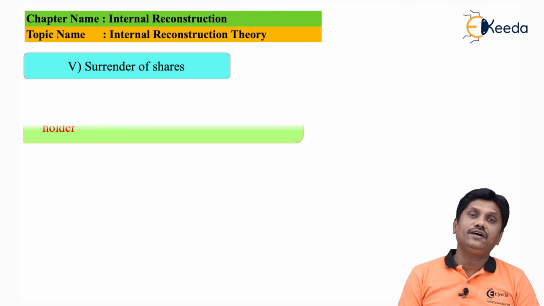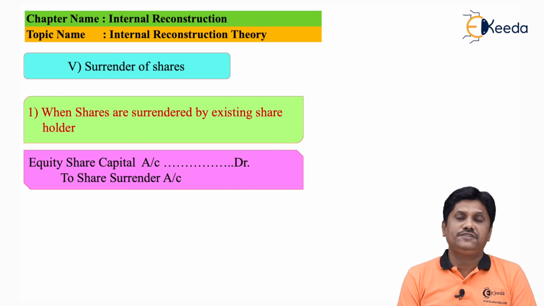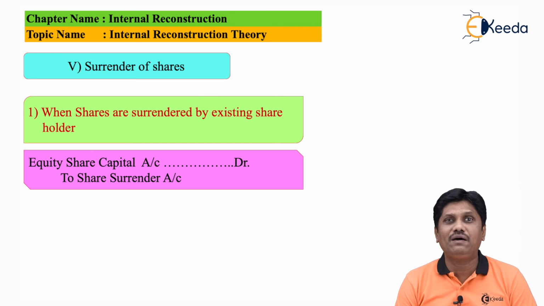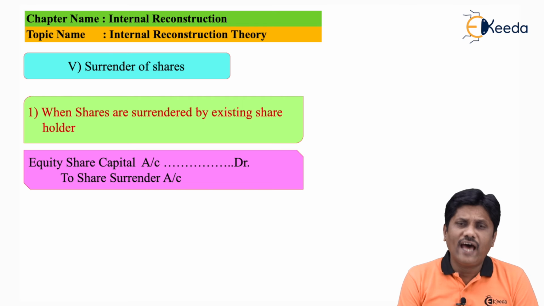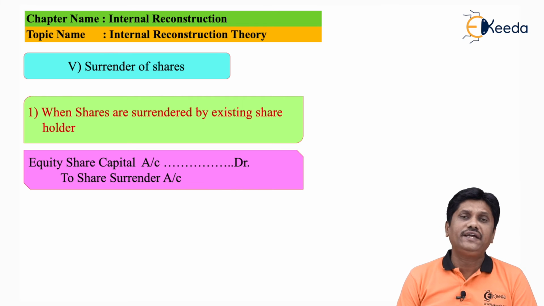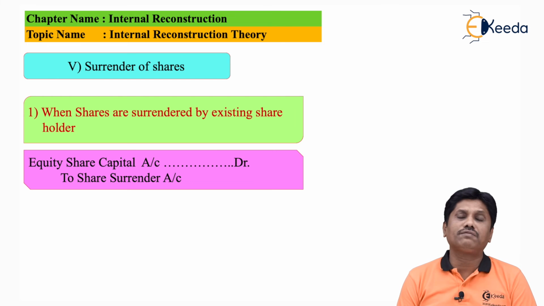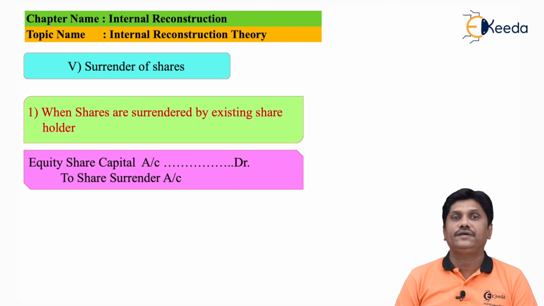It is surrender of shares. Sir, what is surrender of shares? Surrender of shares means shareholders voluntarily returning their shares to the company. They know that the company is in a bad patch. I am having 1000 shares. As per the arrangement, shareholders agreed to return 30% of their holding. Means out of 1000 shares, I will surrender 300 shares to the company.